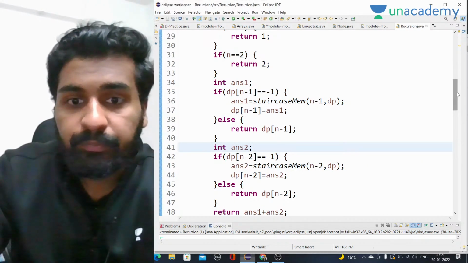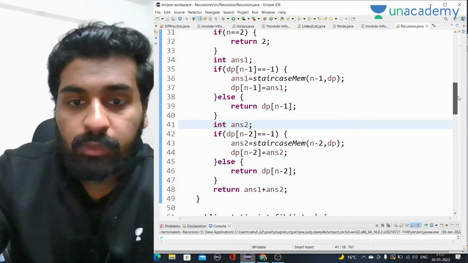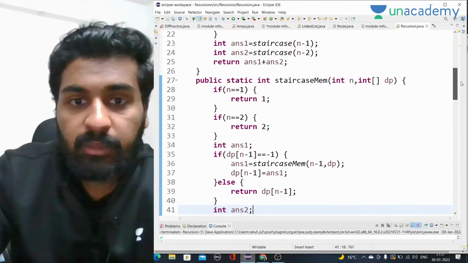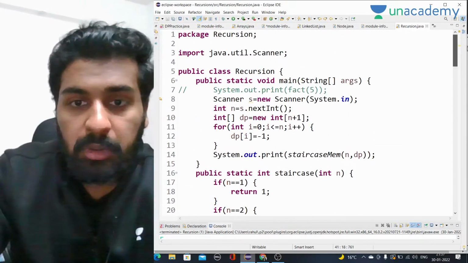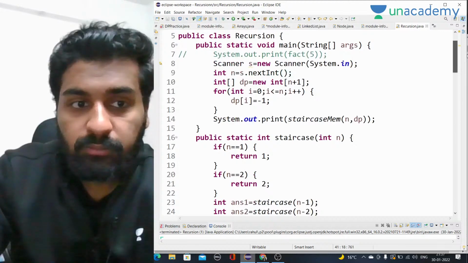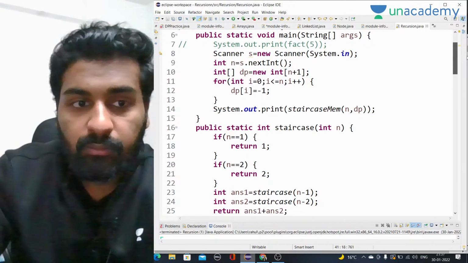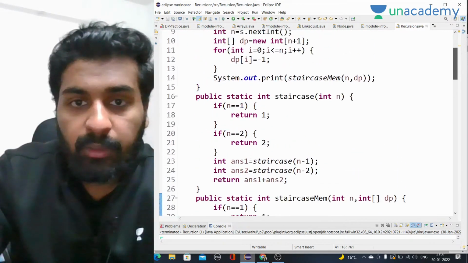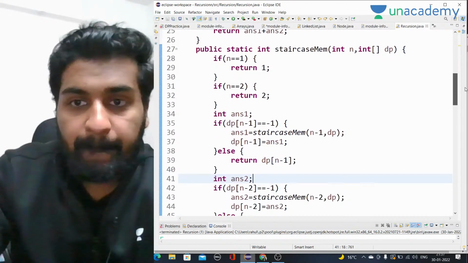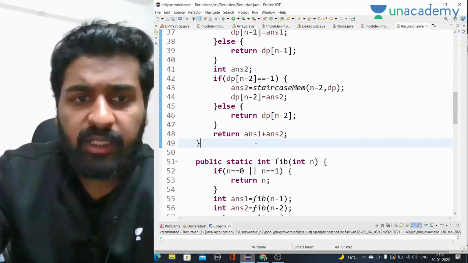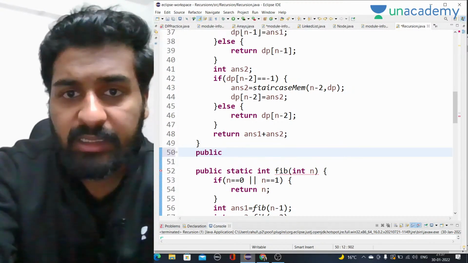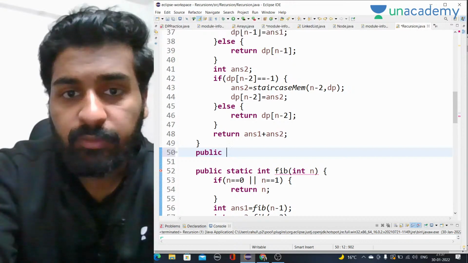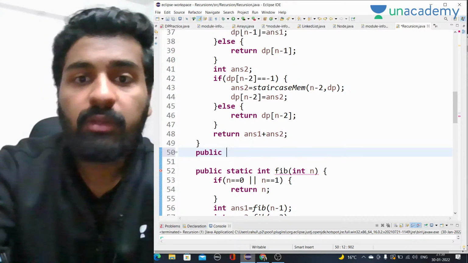So what is the issue? Answer 1 plus answer 2, dp of n minus 2. It is working perfectly fine. If I am calling the same code, yeah, can't find it. Okay. So let's go to the iterative code first. Let's see what the issue is, if we will be able to find it. Right now I am not able to, because it seems perfectly fine to me that we are returning dp of n minus 1 and n minus 2.